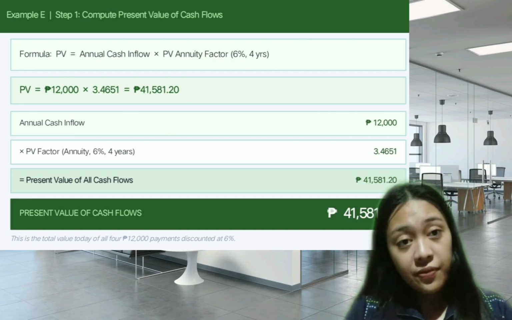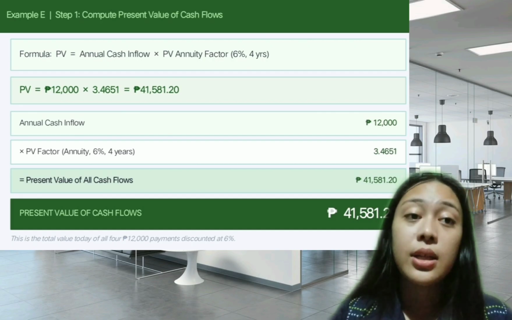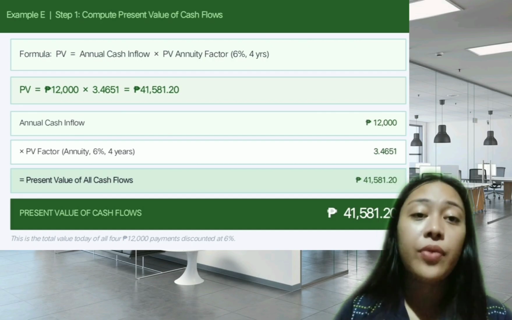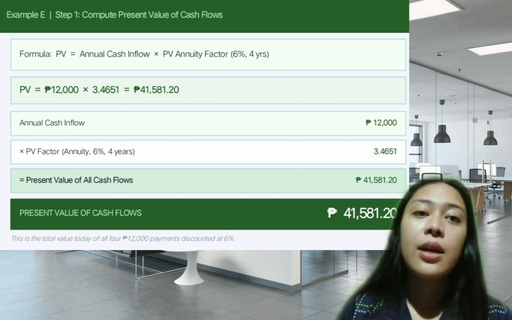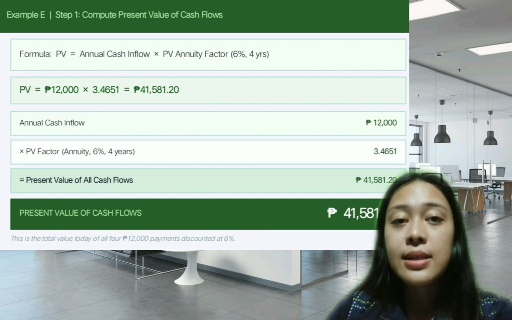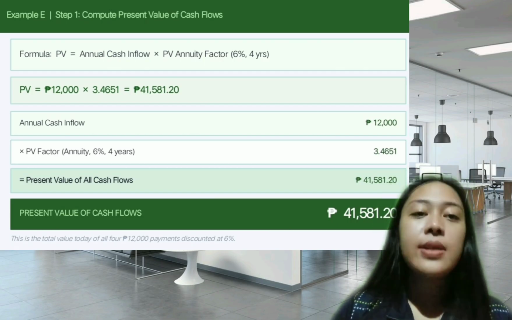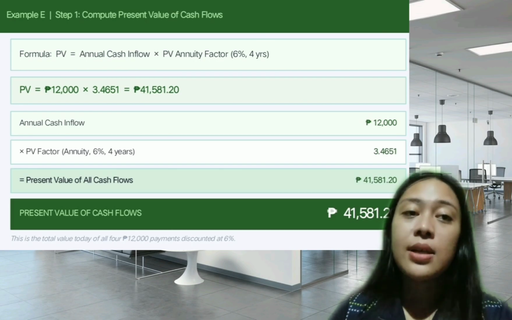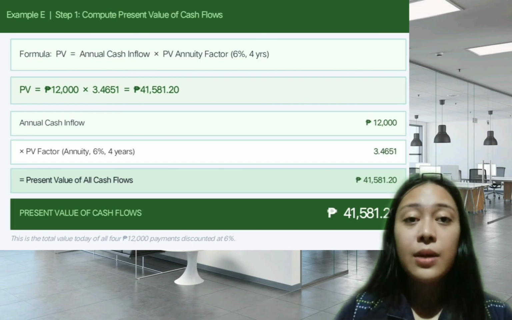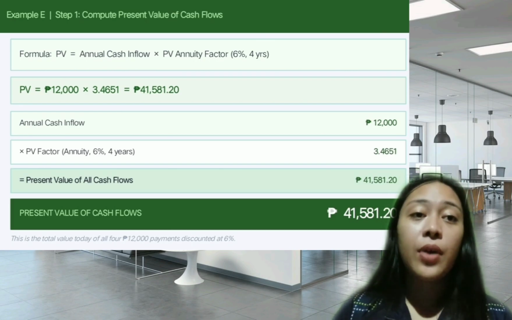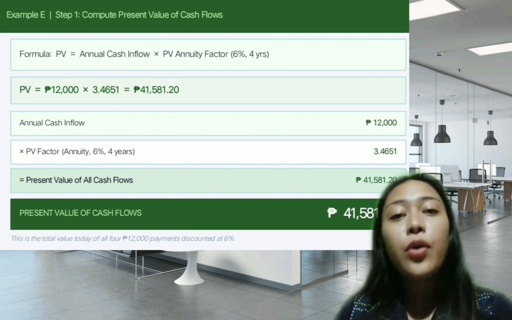So the formula is PV is equal to annual cash inflow times PV annuity factor for 6% in 4 years. Next is the PV. PV is equal to 12,000 times 3.4651 is equal to 41,581.20.